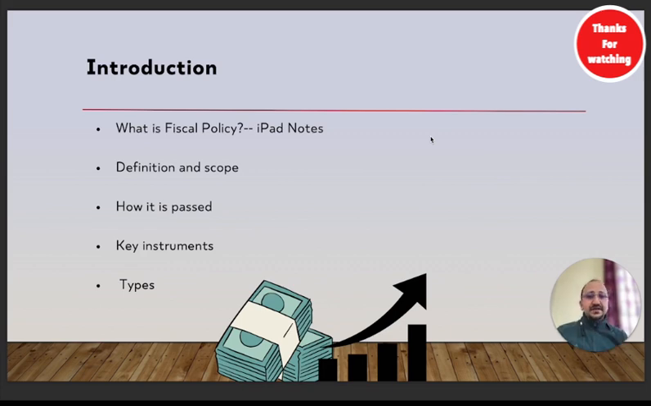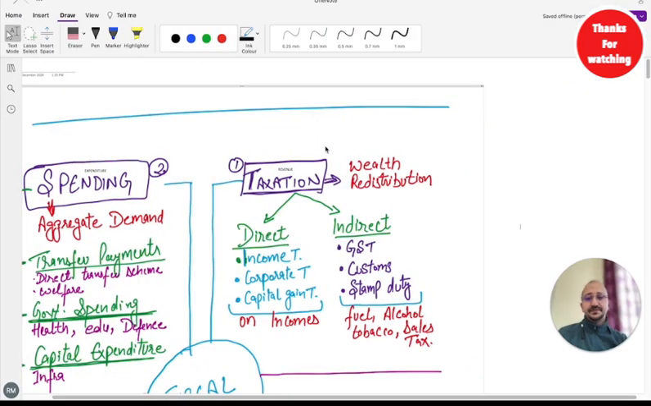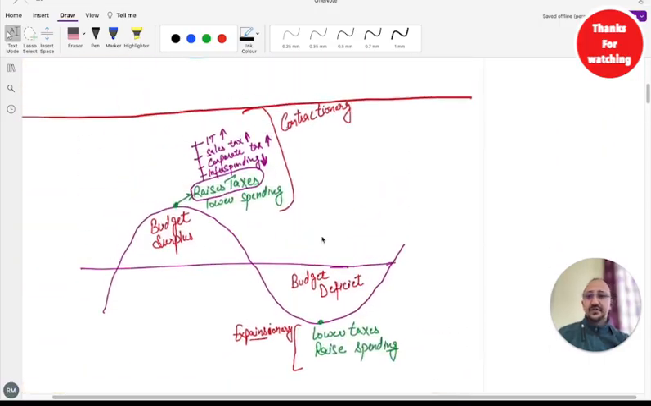So to understand what exactly fiscal policy is, I want to take you to my handwritten notes. So you'll get to see my notes as well. If I tell you one more thing about myself, guys, I had given mains for civil services as well. So don't worry, you are in safe hands. I'll let you know how to prepare good notes as well with this video itself.